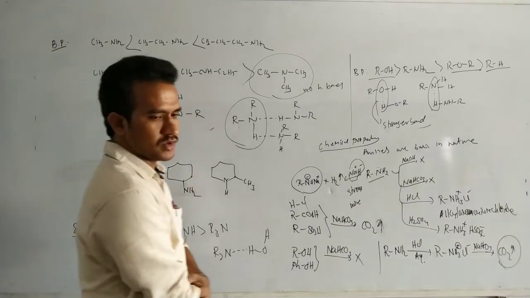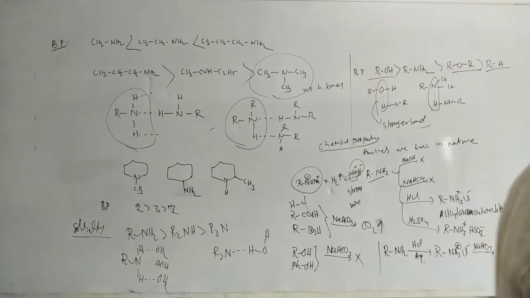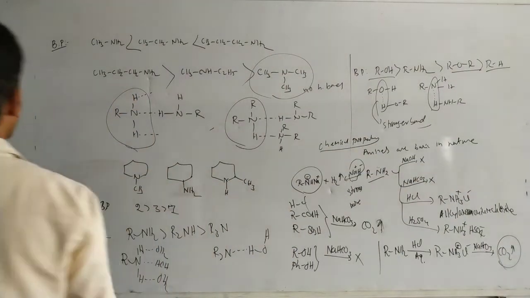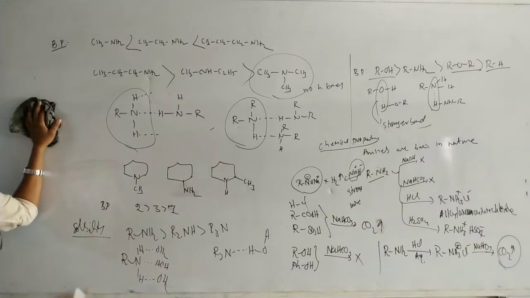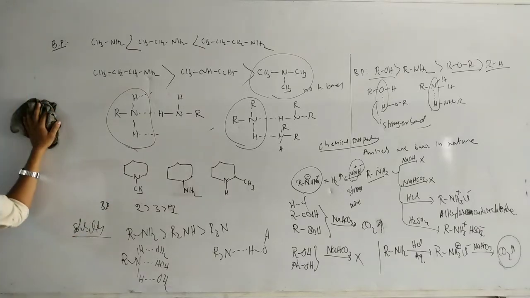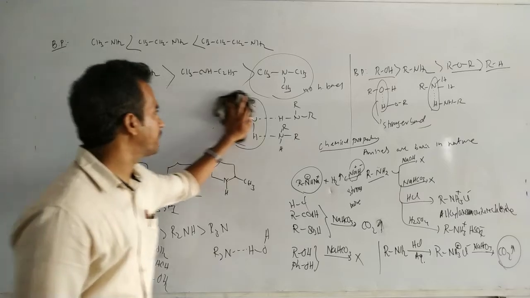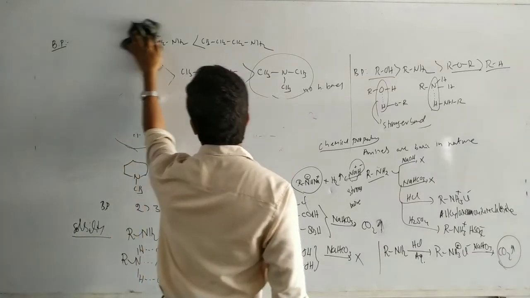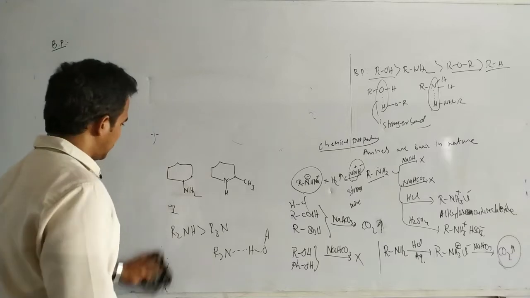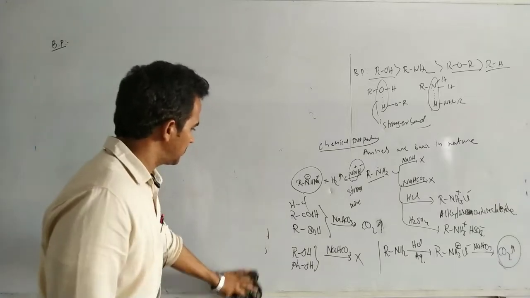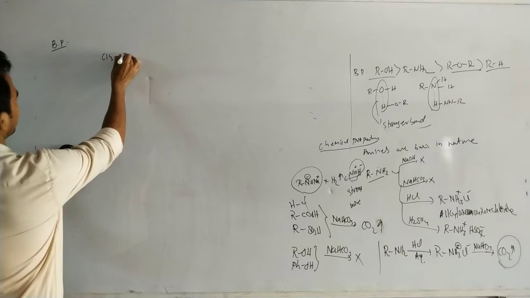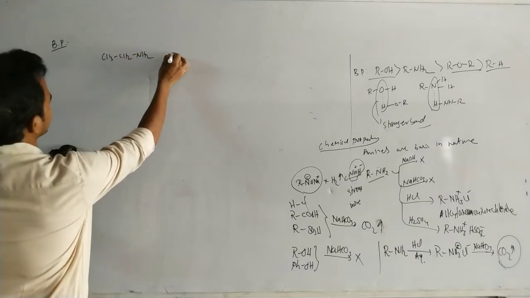Now another point: these are basic in nature. Just stop the video and write down. Generally here we have aliphatic amines and aromatic amines.